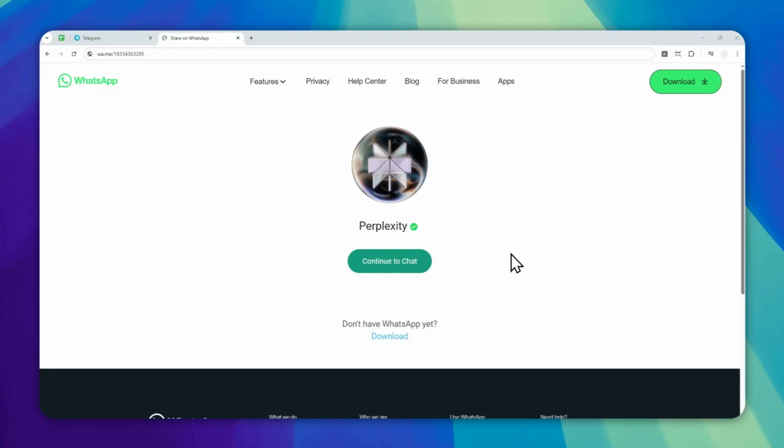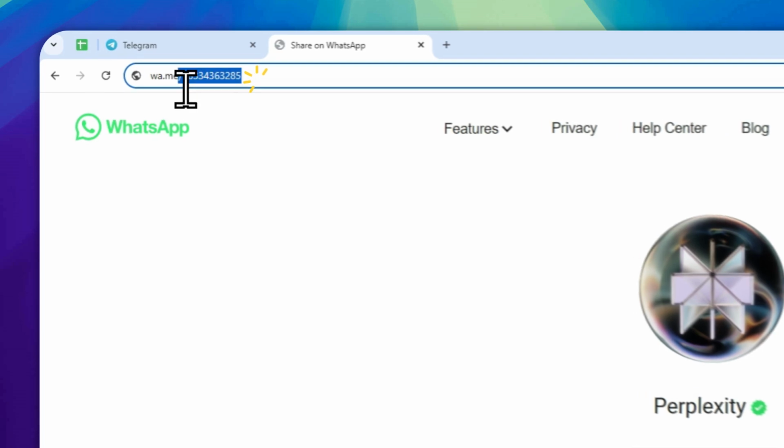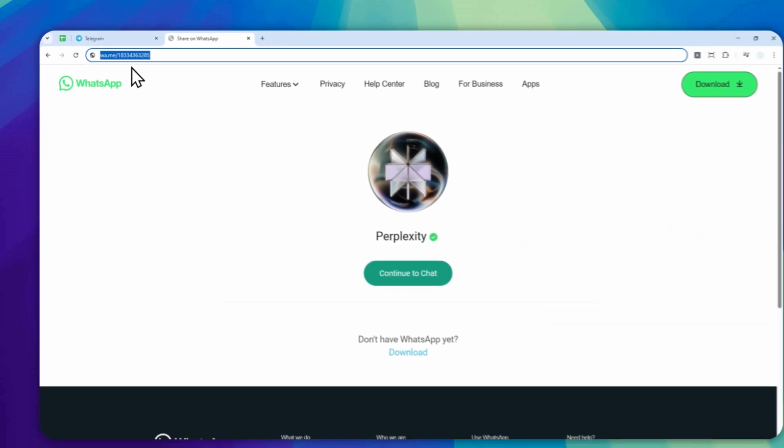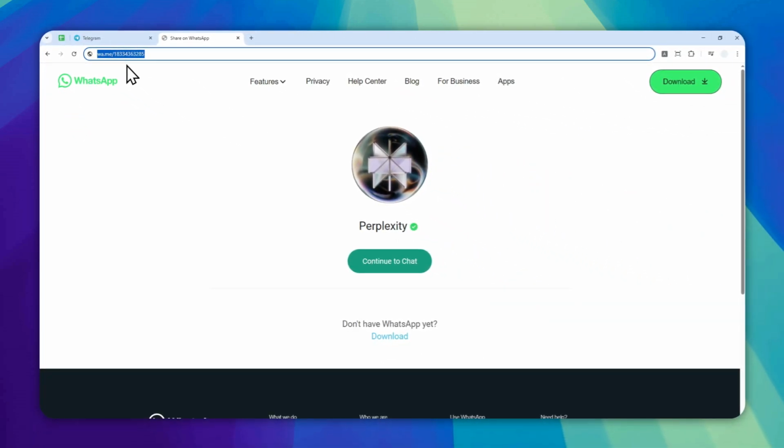You can now have a voice message with Perplexity on both WhatsApp and Telegram, and let me show you how you can do it. For WhatsApp, first you have to open a browser and then navigate to this URL. The URL is wa.me/the phone number of Perplexity. You can pause this video and copy this, or you can check the full link in the video description. And after that, you have to continue the conversation with Perplexity via WhatsApp.